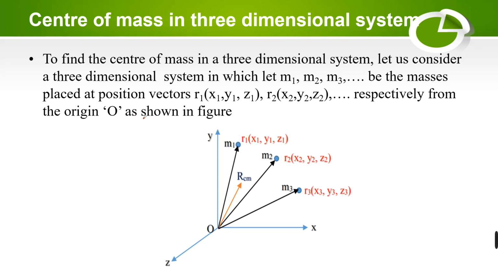Generally we take the position vector r1: r1 is the position of the particle of mass m1, with position x1 with respect to the x-axis, y1 with respect to the y-axis, and z1 with respect to the z-axis. Similarly, we have the position of the particle of mass m2 as r2 and that of mass m3 as r3.